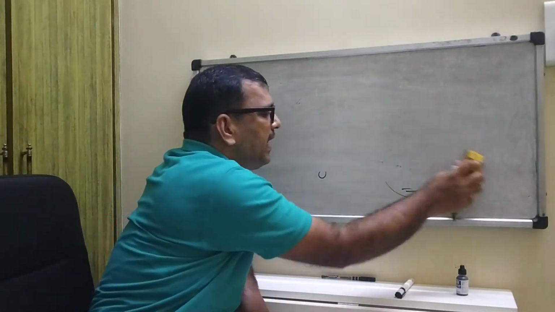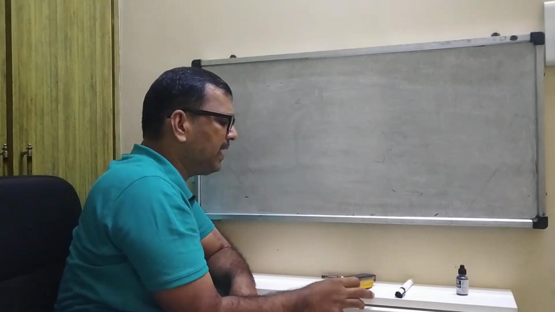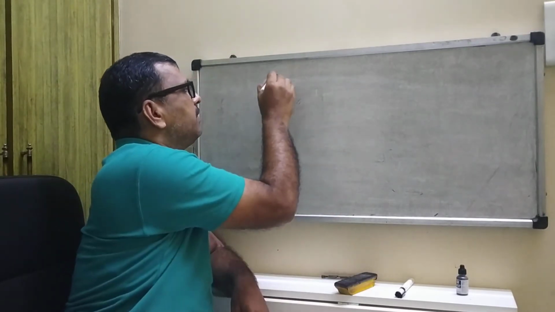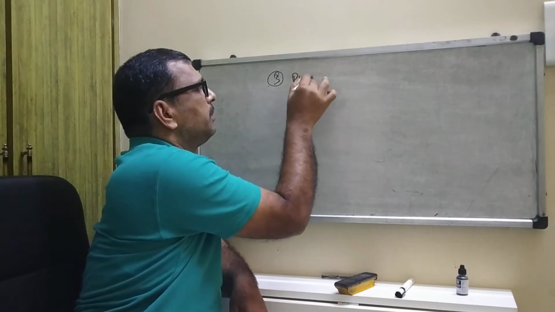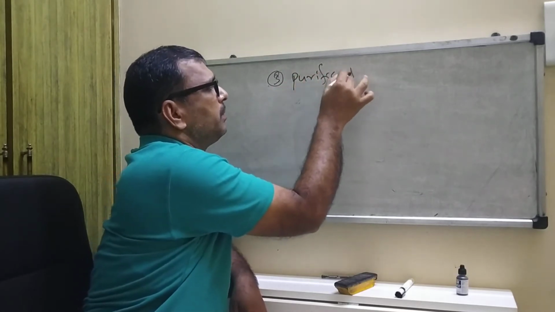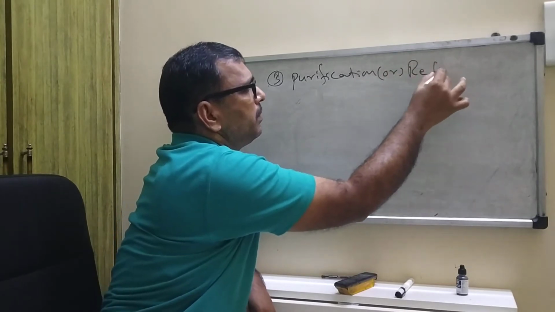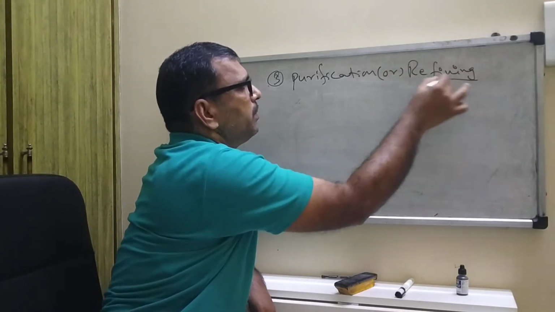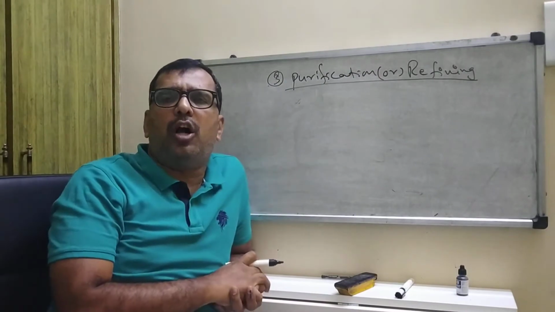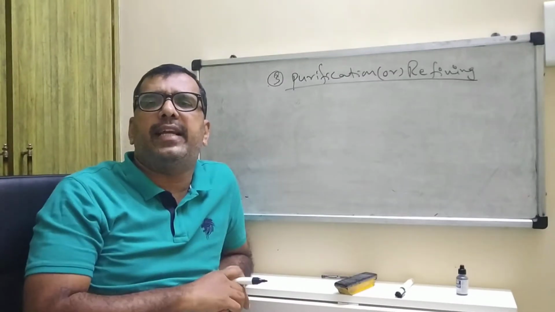Now the third methodology, that is purification or refining. So the third methodology: how are you going to purify?